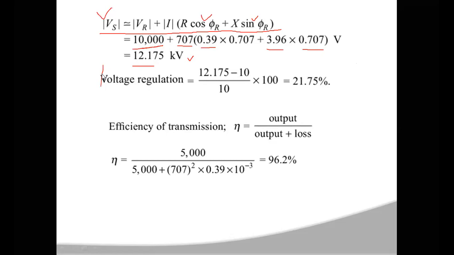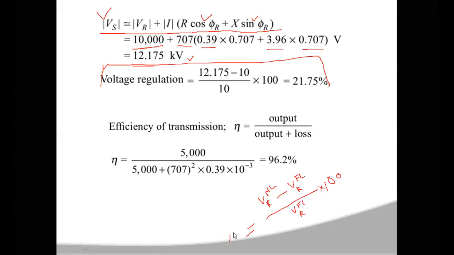Voltage regulation, as I said before, is the receiving end voltage under no load condition minus the receiving end voltage under full load condition, divided by VR at full load condition, into 100. This gives the percentage of voltage regulation.